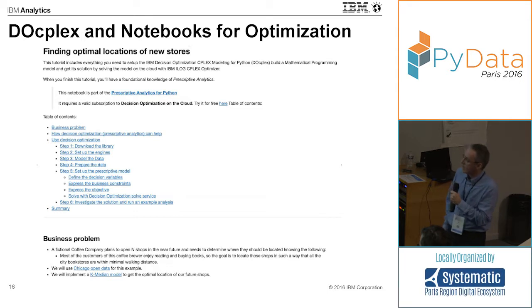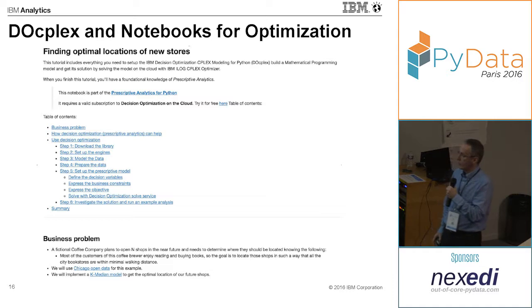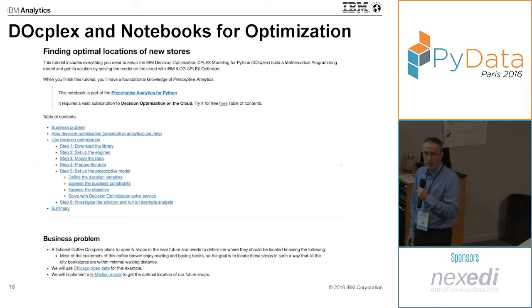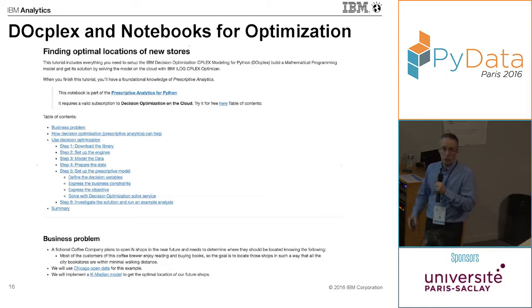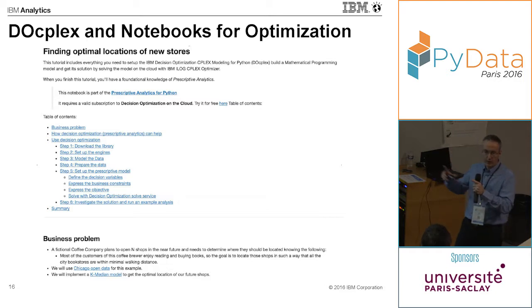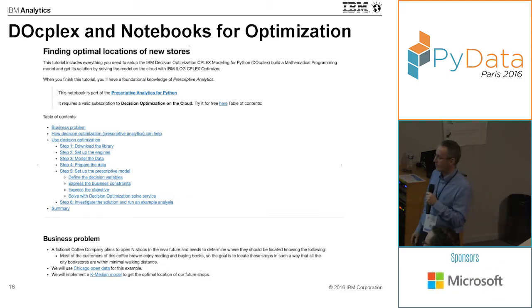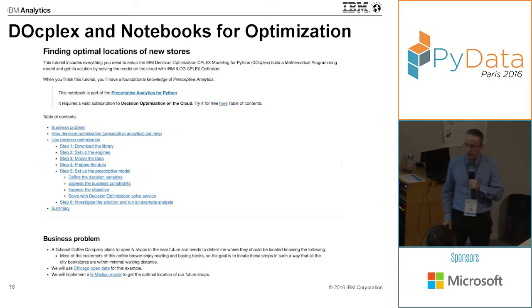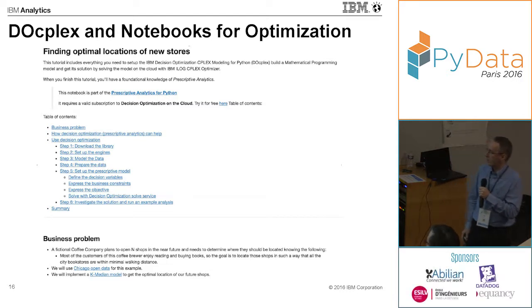In this simple example, just to illustrate, we are a coffee company, and we plan to open N shops in the near future in the city of Chicago. What we know about our customers is that they enjoy reading and buying books. So what we want to do is to locate those coffee shops close to the libraries in the city. It's a very simple problem. The problem is an N cluster optimization problem.